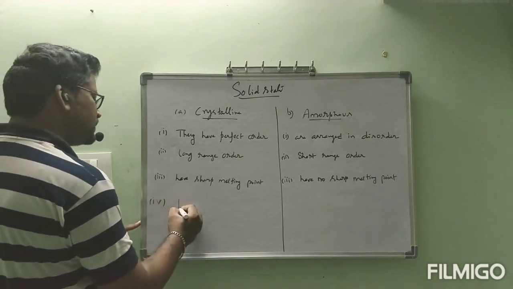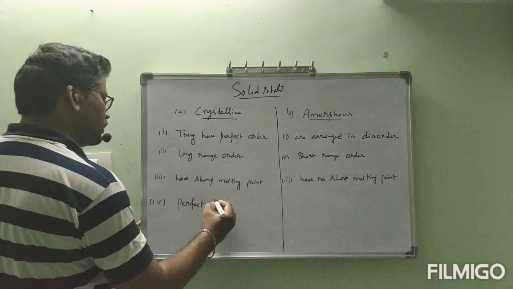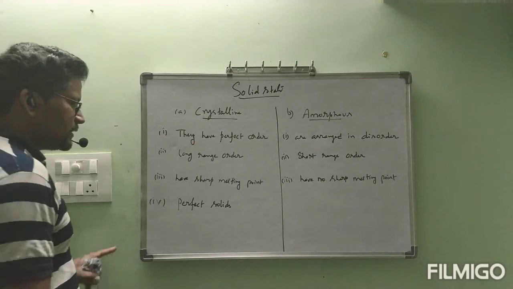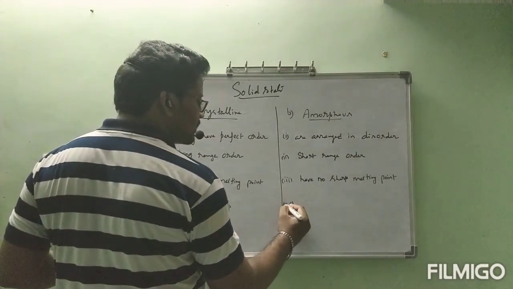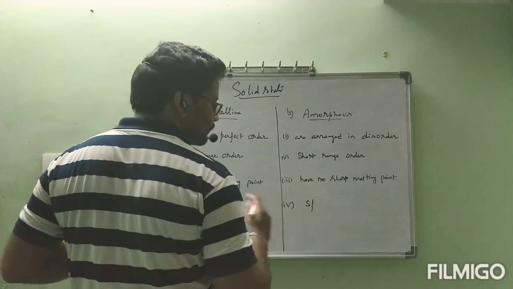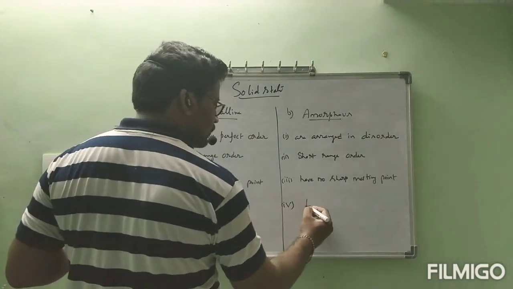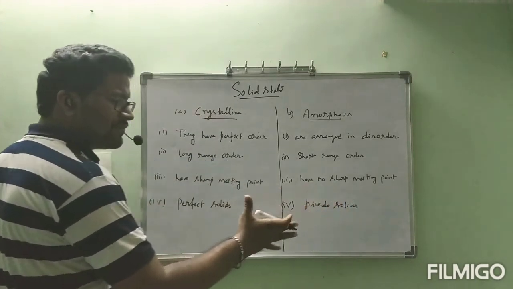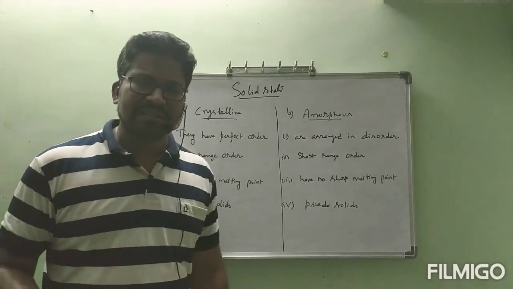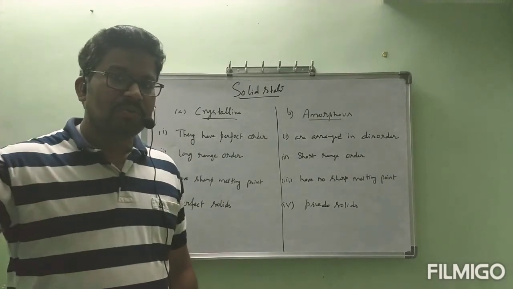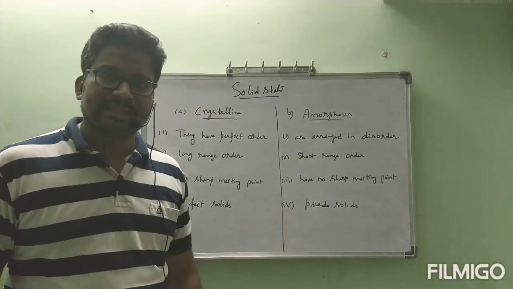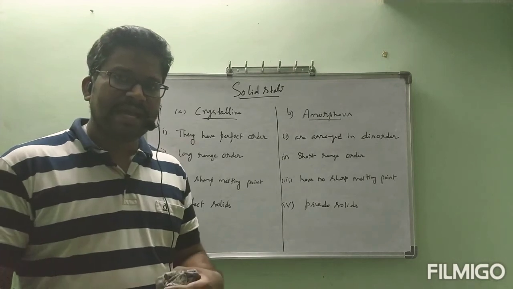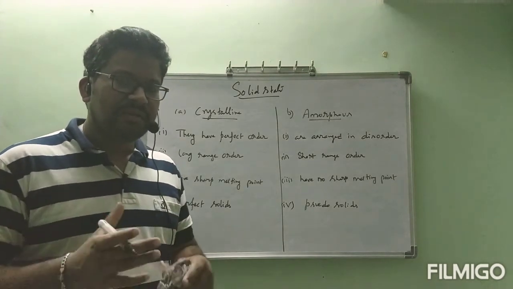Crystalline solids are called perfect solids. Amorphous solids are called pseudo solids, because these are not perfect solids. Glass and rubber are actually super cooled liquids. First they are obtained in the form of liquids only. After cooling to a very low temperature, they are converted to solid.